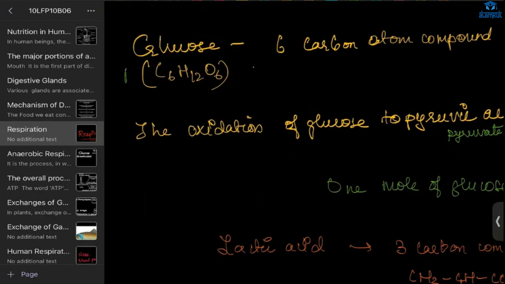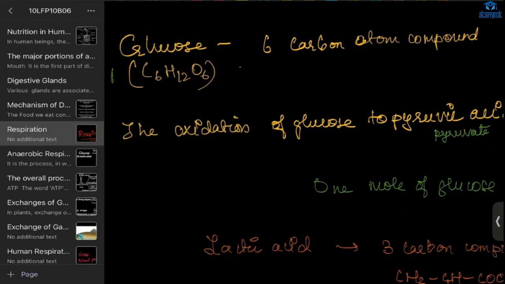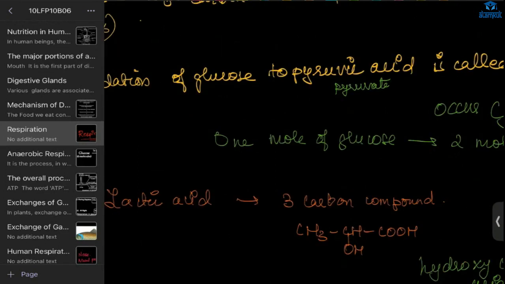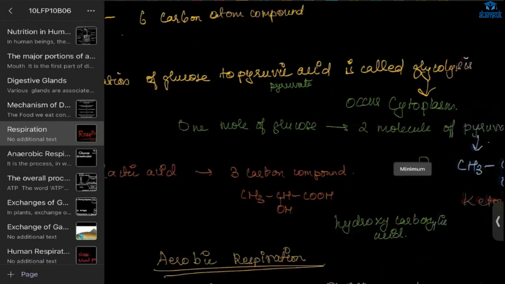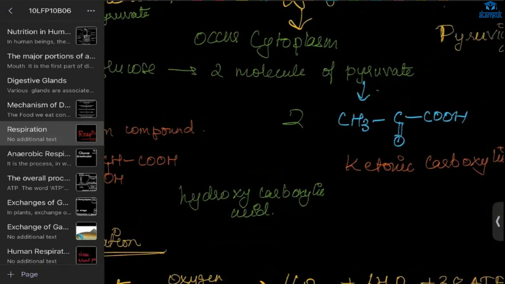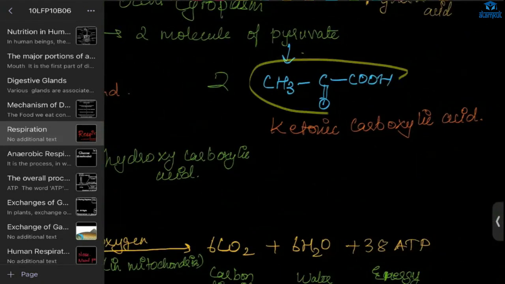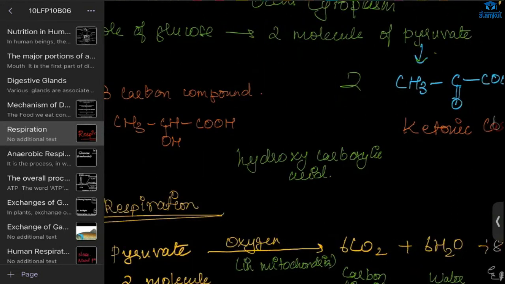So we have to discuss these substances you have to know. Glucose has 6 carbon atoms. Its formula is C6H12O6. And there will also be formation of pyruvic acid in respiration. This is the formula for pyruvic acid. It is also called a ketogenic carboxylic acid.